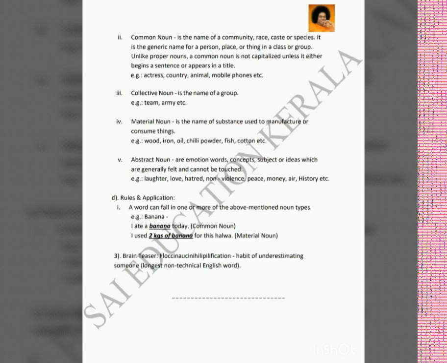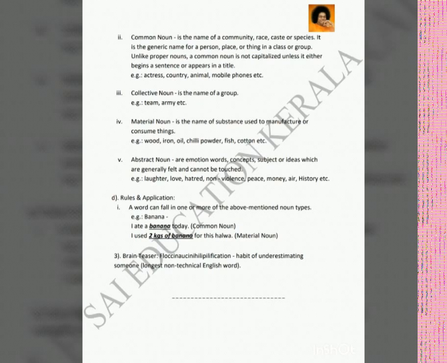The last category of nouns is called abstract noun. Till now, whatever we discussed comprised of nouns which are given to people, places, animals, or things which we can touch. They are tangible. But abstract nouns are emotion words, concepts, subjects, or ideas which are generally felt and cannot be touched. Example, love, hatred, peace, non-violence, laughter, physics as a subject, history as a subject, and so on. So these are the 5 types of nouns: proper noun, common noun, collective noun, material noun, and abstract noun.